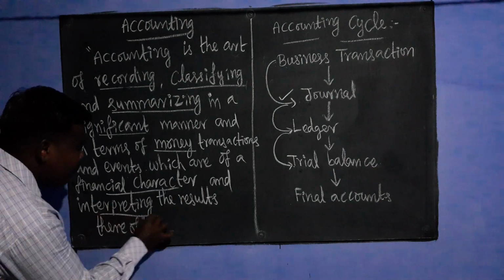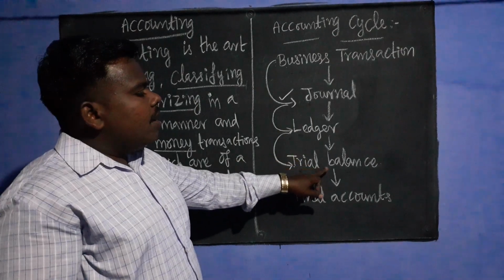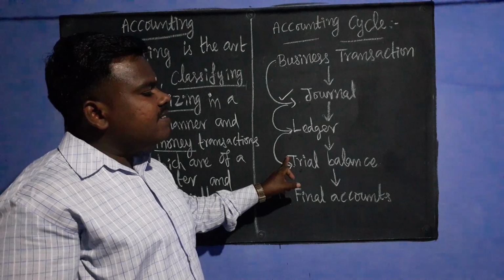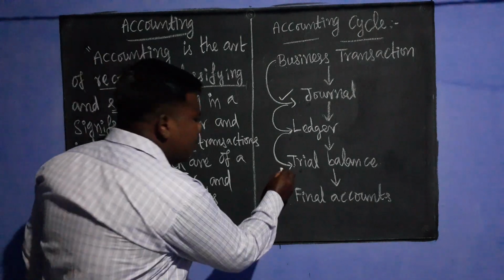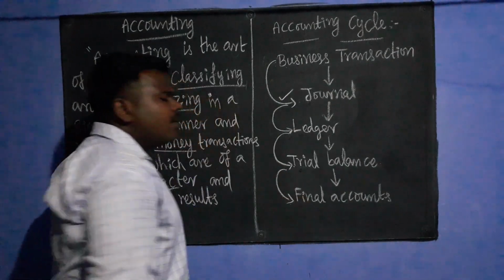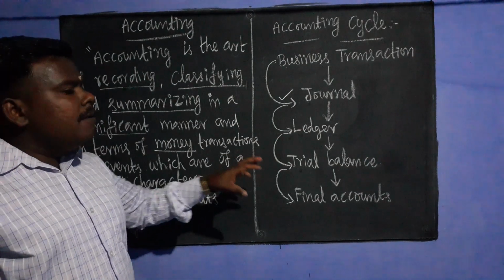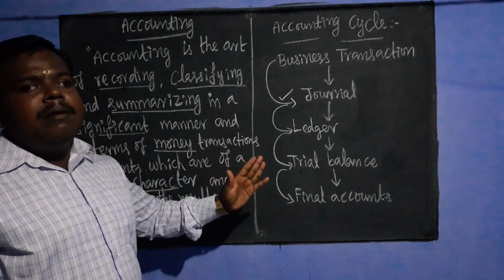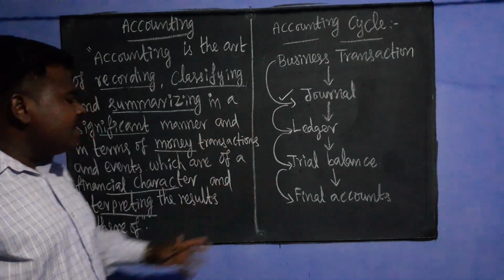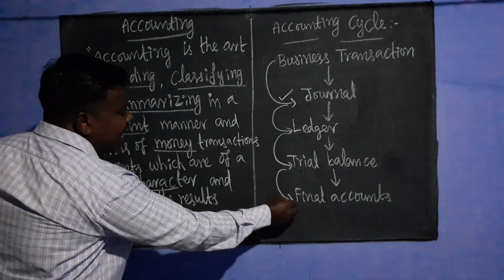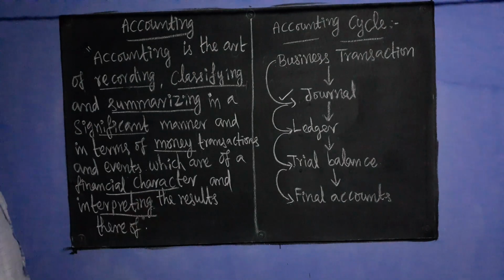The fourth step is interpreting the result. After summarizing the business transactions through the preparation of the trial balance, we should interpret the result by preparing the final accounts. The main aim of maintaining accounting records is to know the business result, whether we are earning profit or loss in the accounting year. So for that purpose we have to finalize the accounts, for the purpose of interpreting the results.